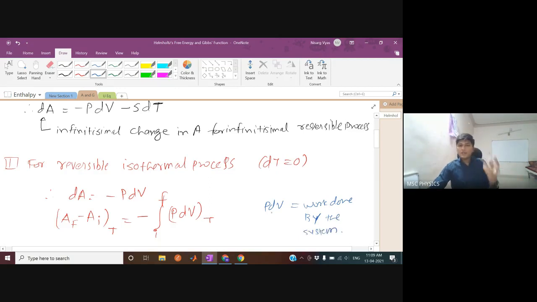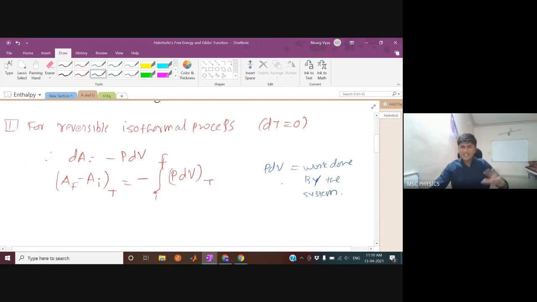And for reversible process, minus PdV is work done on the system. You must have studied these things in your 12th standard, 11th standard thermodynamics. But if you don't know this, just kindly ask right now. But this minus PdV will denote work done on the system in our notation.